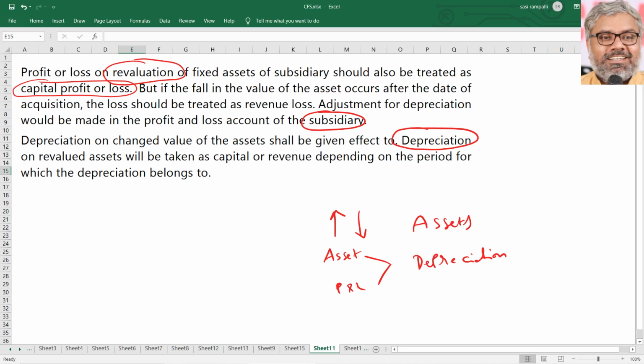For any additional depreciation that we need to provide, asset account has to be reduced, P&L account has to be increased. P&L account has to be debited. So asset account has to be credited. Then, if any depreciation already provided at a very higher rate in the subsidiary because they did not adjust for revaluations, already depreciation was high, then we have to reduce the depreciation, means asset account has to be increased. So debit asset account and credit P&L account. So the depreciation adjustment is always between asset and P&L account.